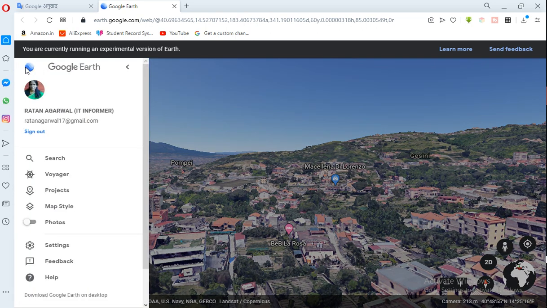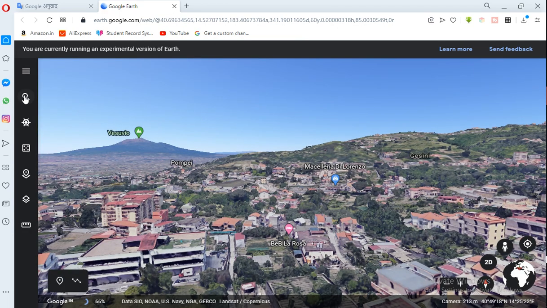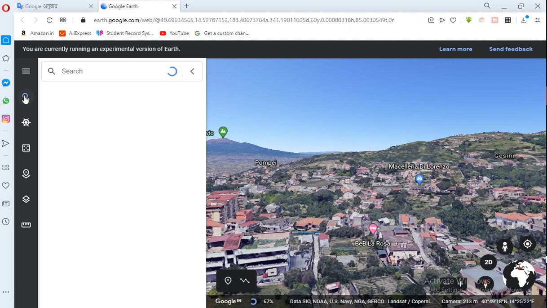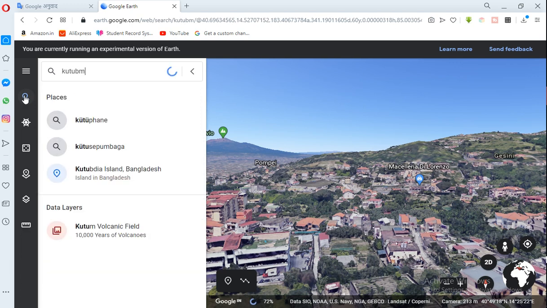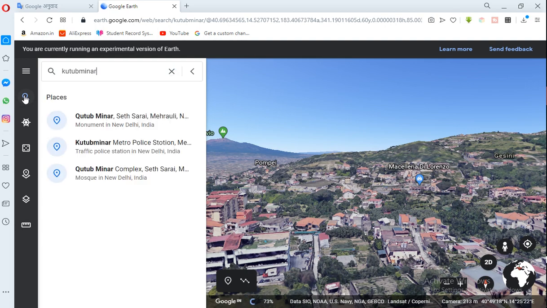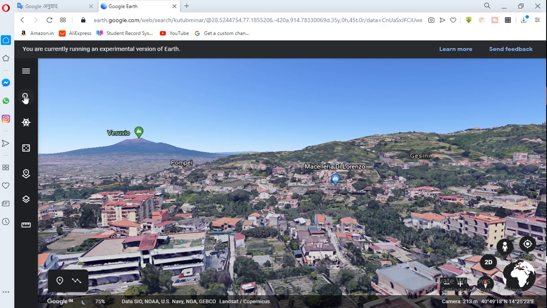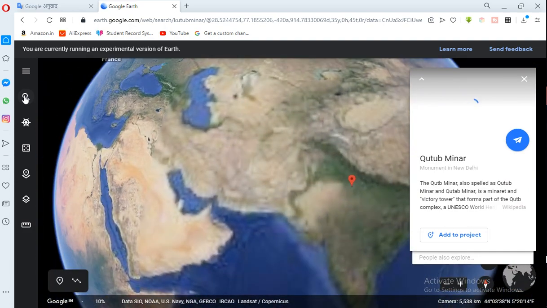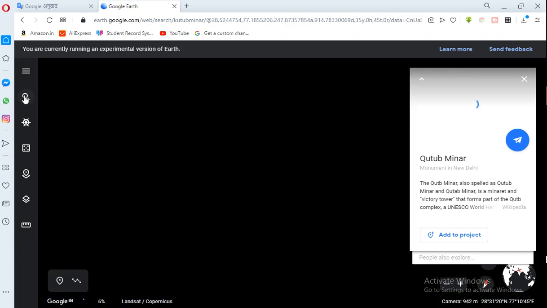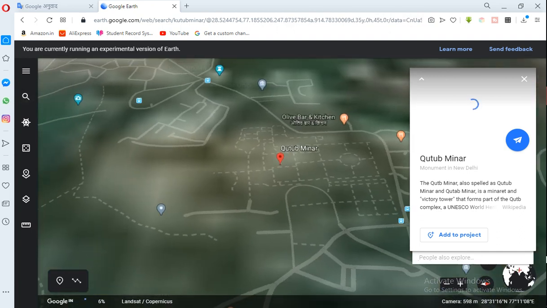Here search, views, project, map style, photo, settings, feedback, help. If you want anything you will get. Suppose you want to search a place, Qutub Minar. So it will come in India and it will show you the Qutub Minar.